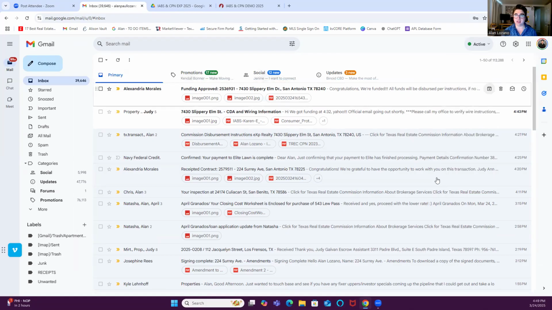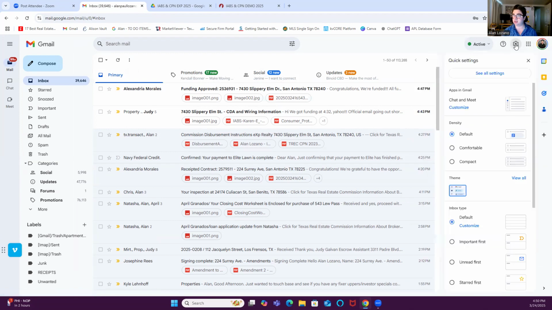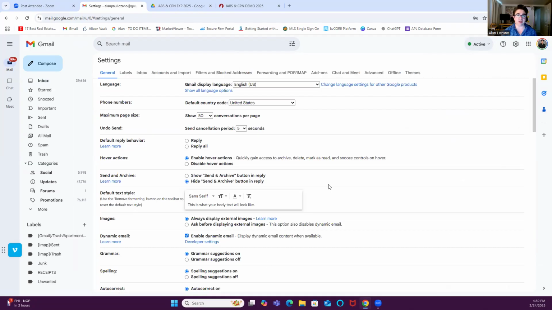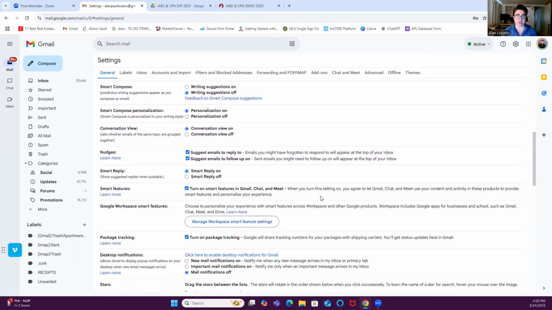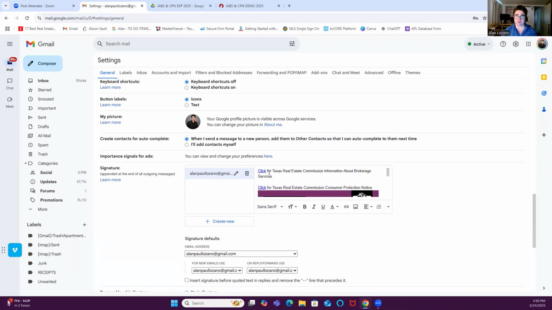So to do that, again, this is Gmail. We have Gmail open. We're going to go right here to our settings, and we're going to hit see all settings. From here, it's going to open our settings menu. You'll scroll down to your email signature. Now, very important, your IABS and Consumer Protection Notice links have to be available above your actual signature. It cannot be below. So if you'll see right here, y'all can go ahead and copy this verbiage.